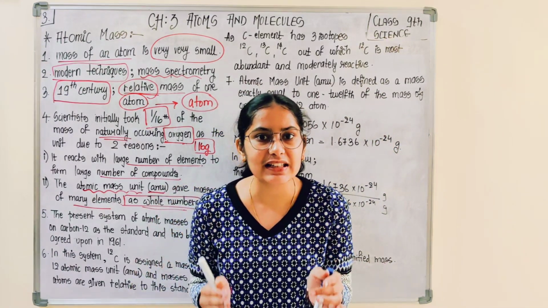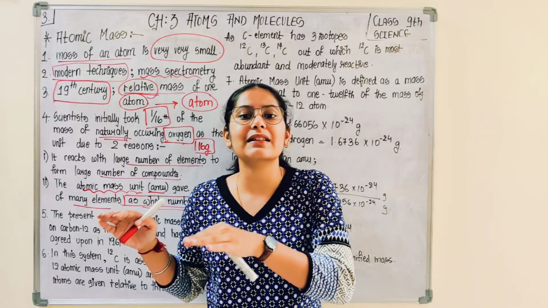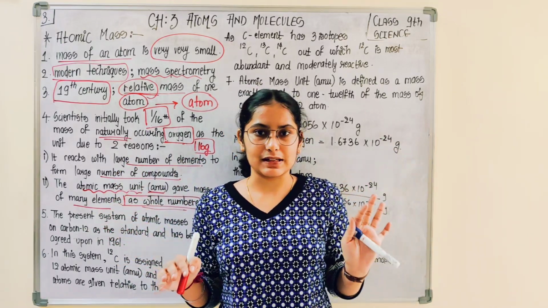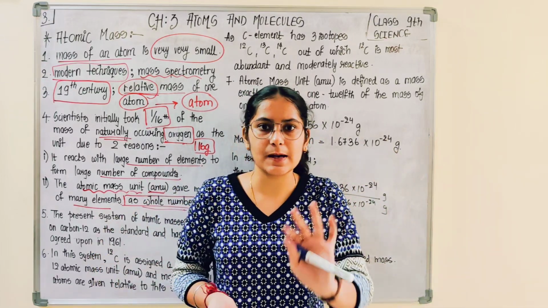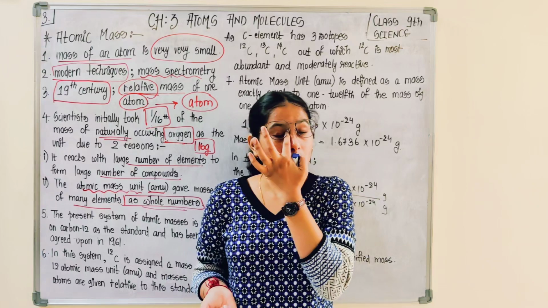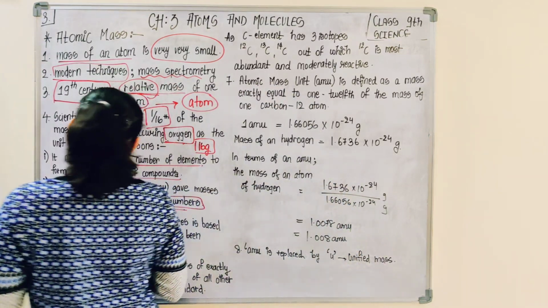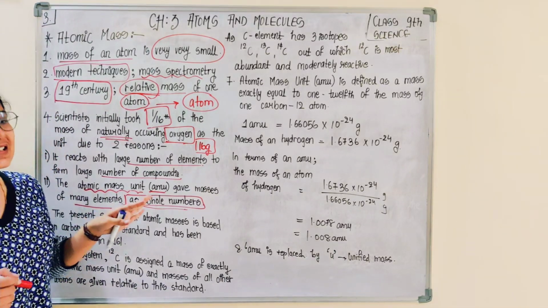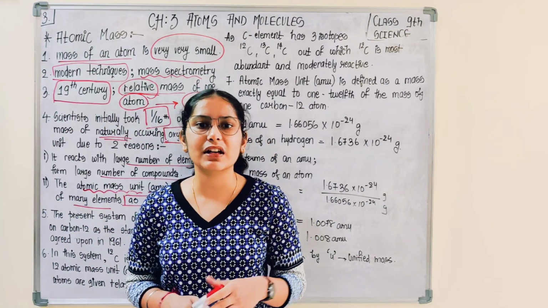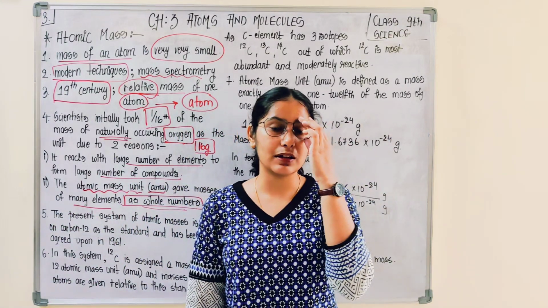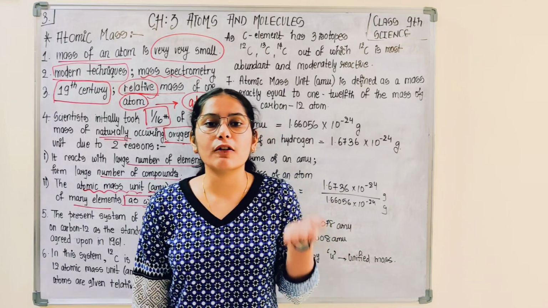Once they identified this mass unit, it was applied for calculating the mass of atoms of different elements, obviously. If you are not getting this, in the textbook they have given the example of a fruit seller. The fruit seller does not have a modern technique or modern appliances for calculating the weight of fruits.